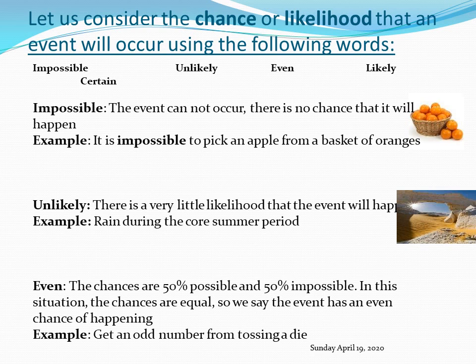What is the chance that I will get an odd number if I toss a die? The chance is even because I will get one of the two. It's either I get a 5 or I get a 2. If I don't get a 5 or a 2, I'll get a 3 or a 6. So it is even. Okay? All right, now let's see the next one.